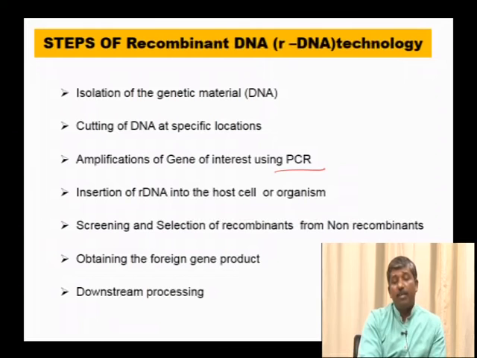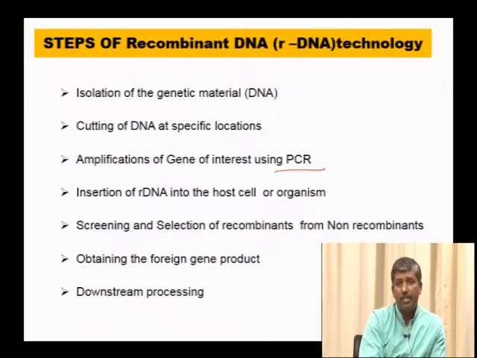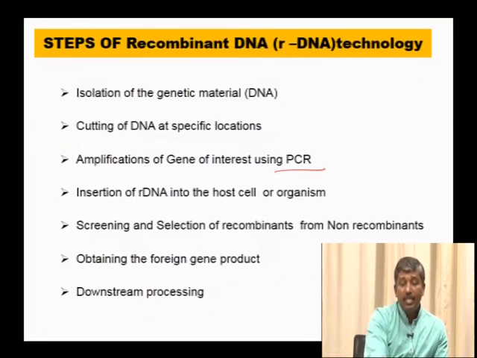Next, insertion of recombinant DNA into the host cell or organism, through the techniques we discussed: competent cell, microinjection, gene gun or biolistic method, or electroporation. Once we introduce our gene of interest, we need to know whether it has been incorporated or not. So we need to screen for the selection of recombinants from non-recombinants. We follow the insertional inactivation method.